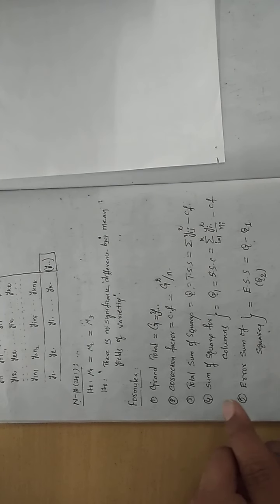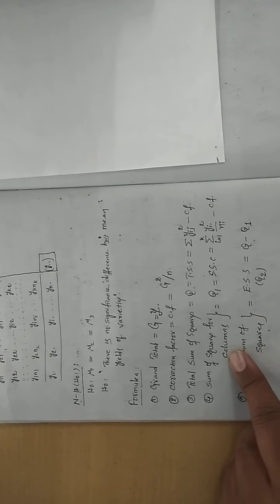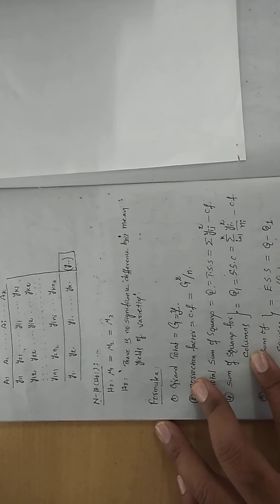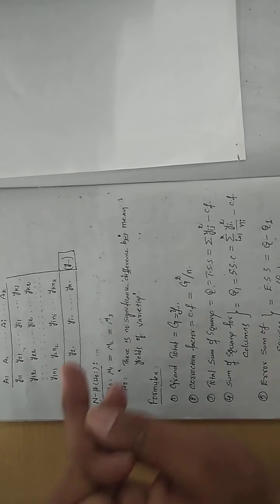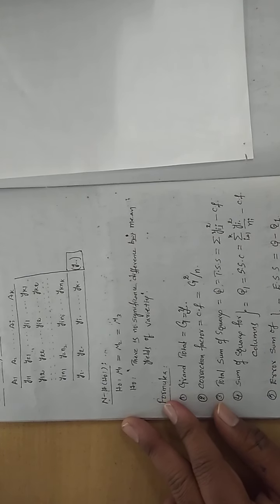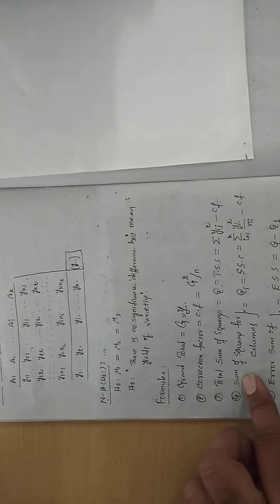The next one, very very important. What do you call this? The sum of squares for columns. That's what I told you. Whenever data is in the horizontal way, especially in the one-way classification, put it in the top to bottom kind of data, vertical way, because of this factor. So sum of squares for columns.